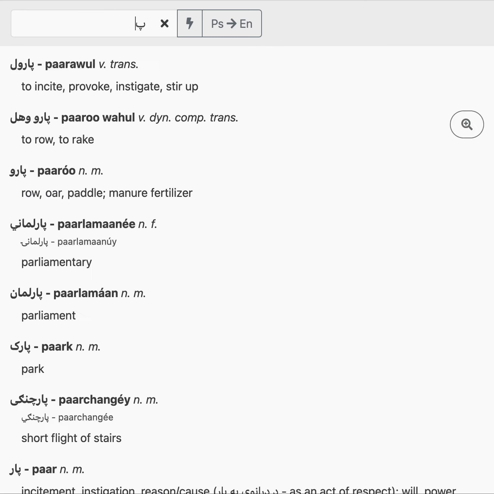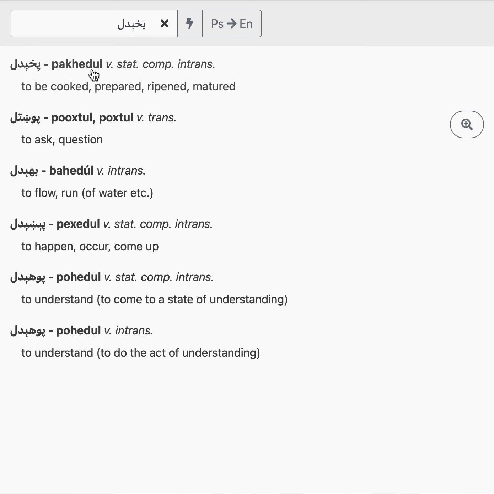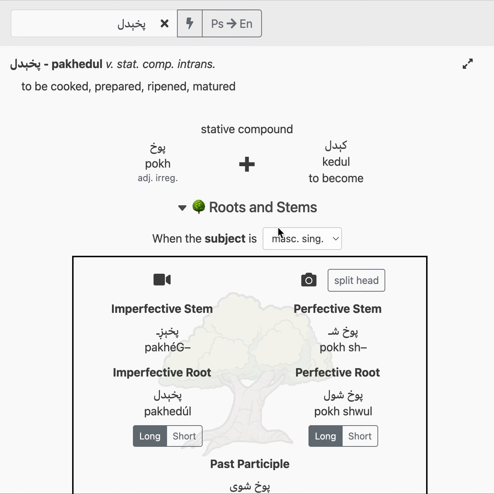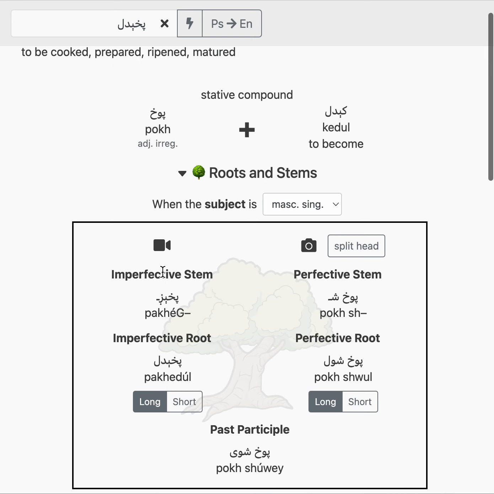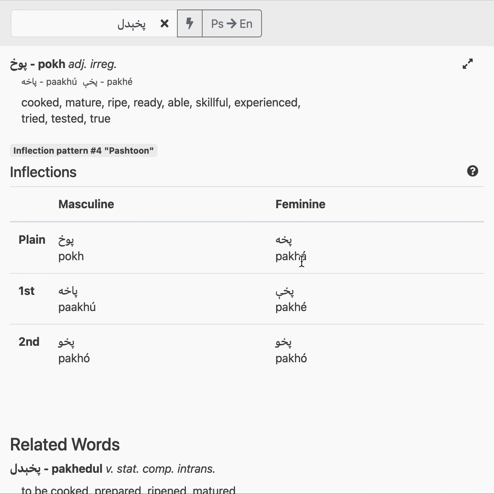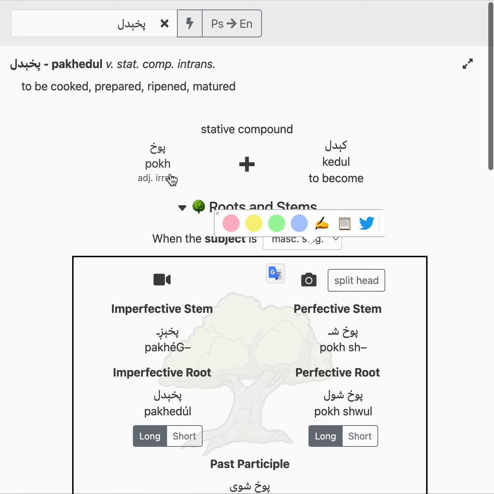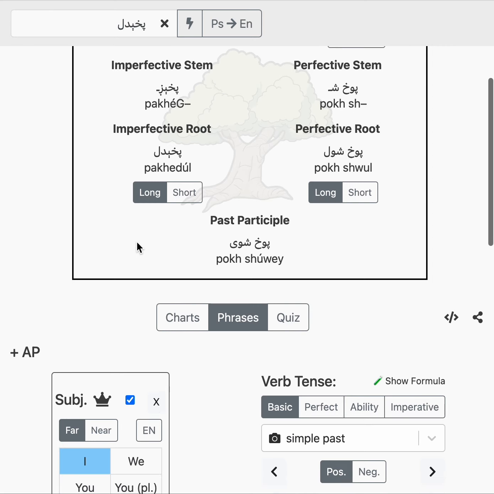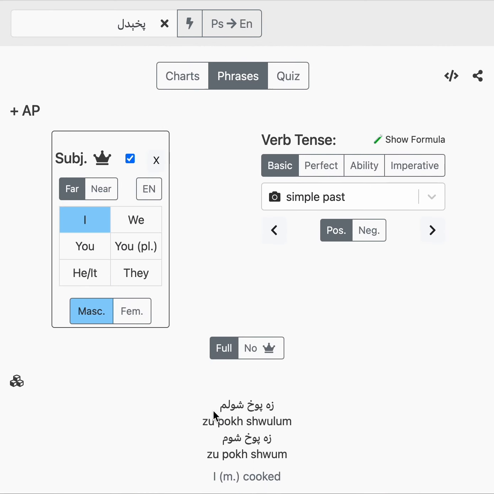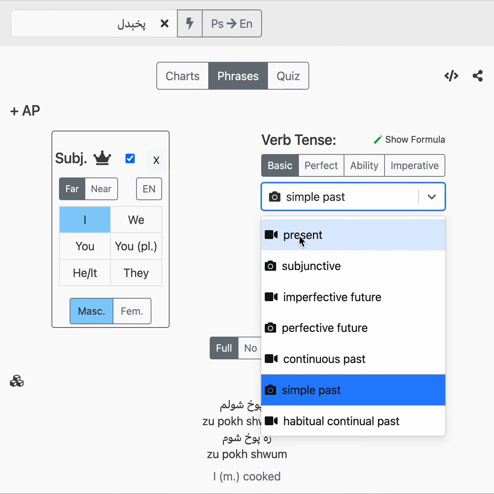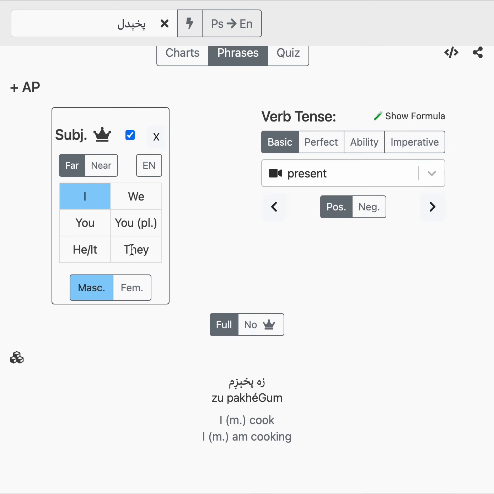Like pachidal. So here we have poch and kidal. And notice we take off the poch inflections, we take this first little part, pach, like that. And that gets squished together and we say za pochshram, I got cooked. Or let's say hahui pachigi, they're cooking, like that. So the poch gets squished right up into pach.